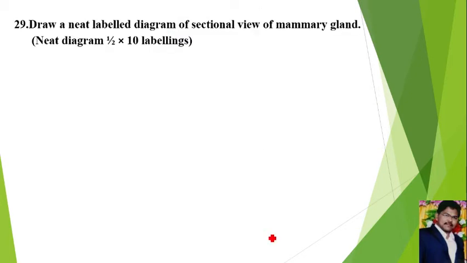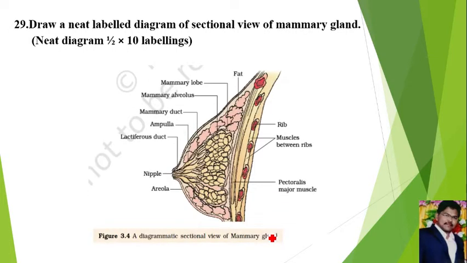Next, question number 29. Draw a neat labeled diagram of the sectional view of the mammary gland. At least 10 labels you have to draw. If you see the mammary gland, which is present in females, it produces the milk. The mammary glands are mainly made of fat and glandular tissue. The glandular tissue of the mammary gland forms the mammary lobes. Once again, the mammary gland mainly contains fat and glandular tissue. That glandular tissue will form the mammary lobes.